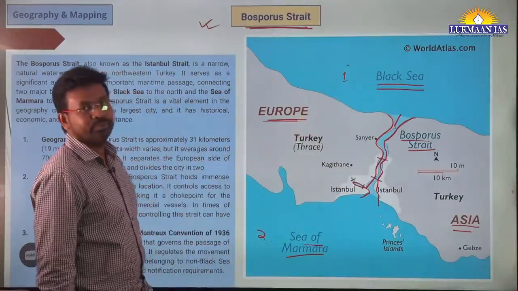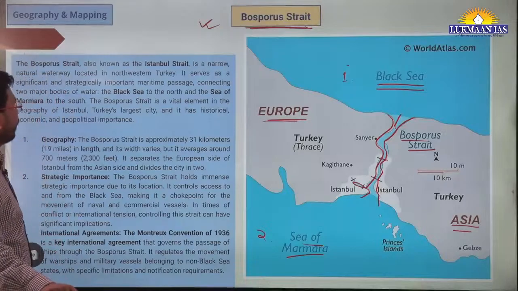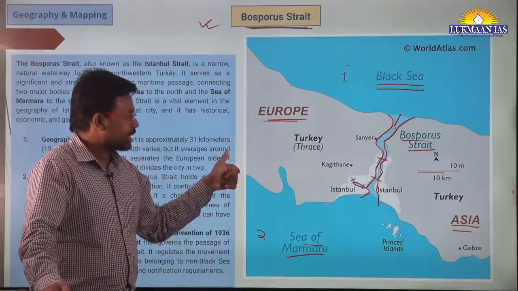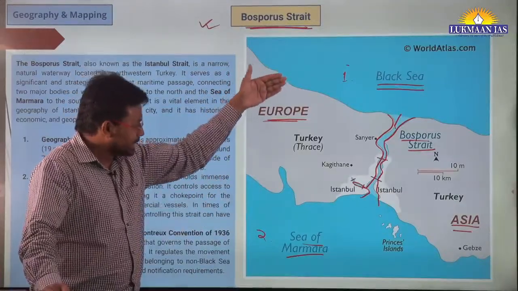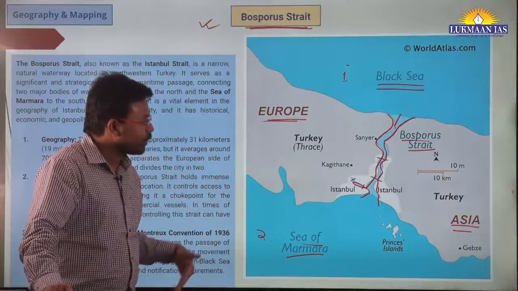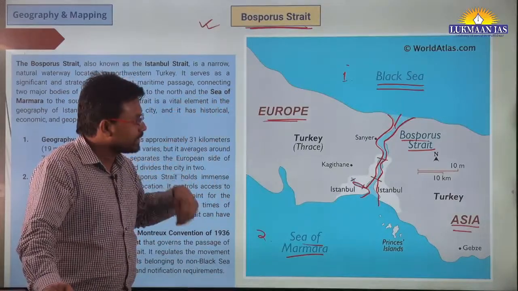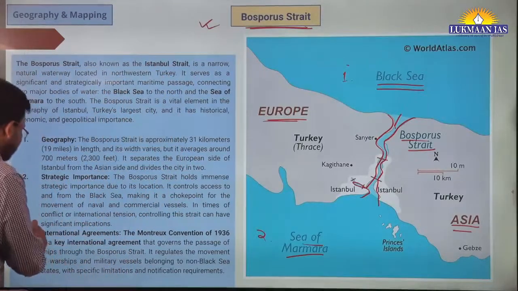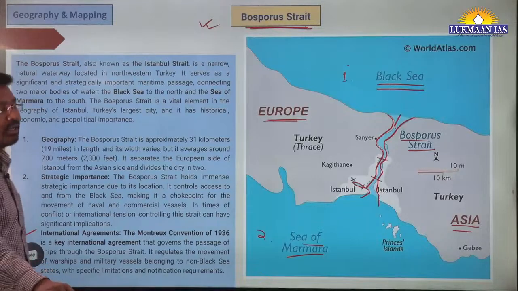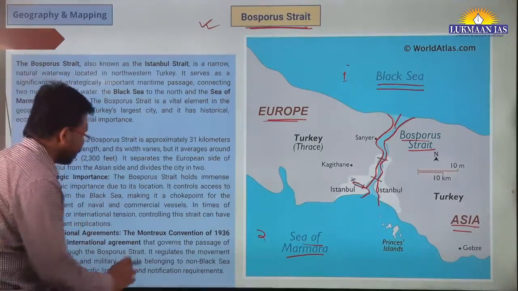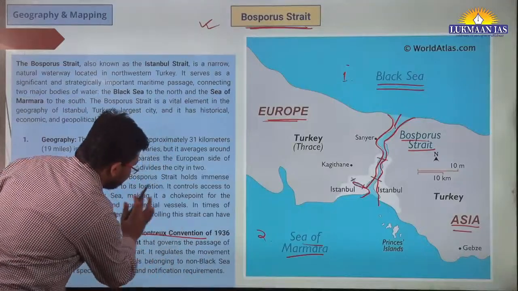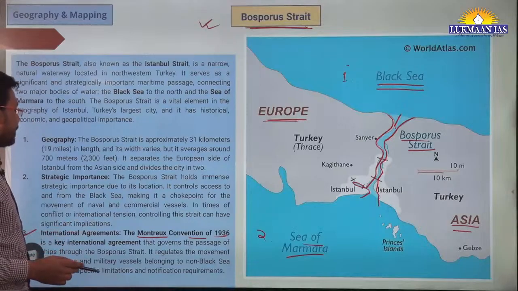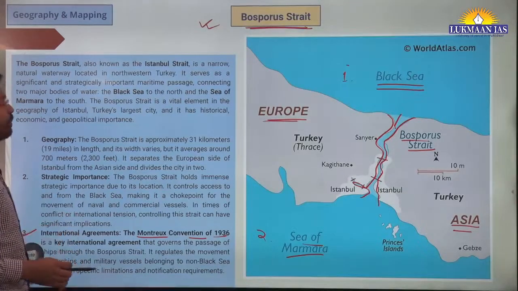This is the feature of a strait. So what is the significance of this strait? This strait serves multiple purposes. It is connecting the Black Sea with the Sea of Marmara, so people are able to transport their goods by ships through this Bosporus Strait. And apart from this, this particular strait has been established under a convention. This is known as the Montreux Convention of 1936. It is a key international agreement that governs the passage of ships through the Bosporus Strait.